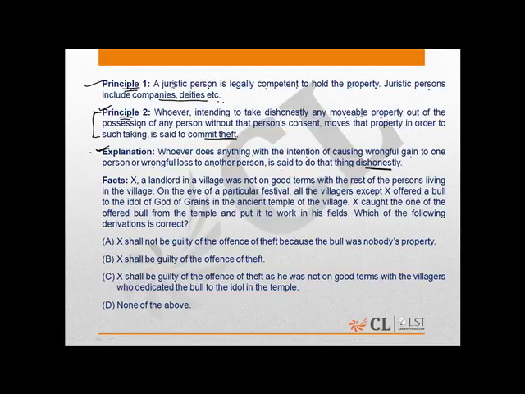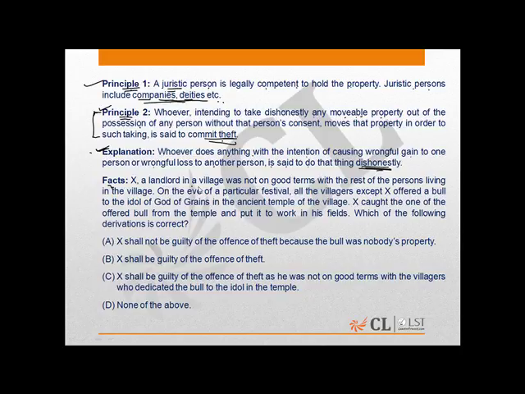So, principle 1 explains to us about the juristic person and what all is included in it with examples. Principle 2 defines theft for us. Explanation explains to us dishonestly, right? Now, what are the facts?